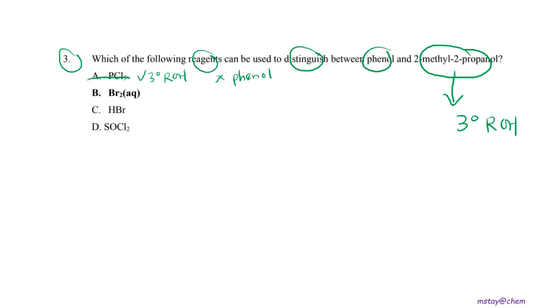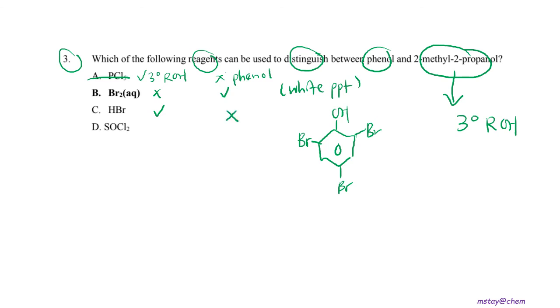For the bromine water, we know that the tertiary alcohol has no changes, but there will be changes for the phenol, and you will get a white precipitate, where the product is 2,4,6-tribromophenol. Option C, HBr, will react with the tertiary alcohol but not with phenol.